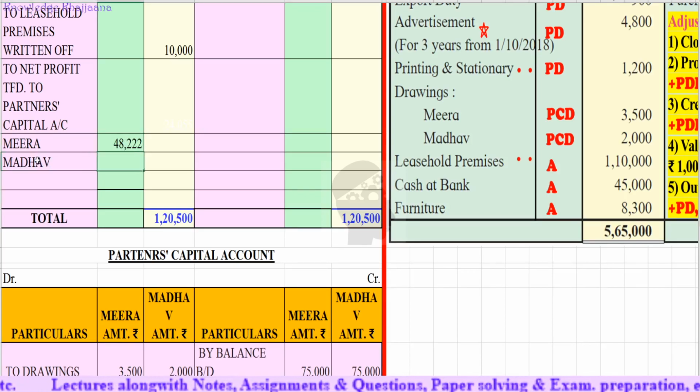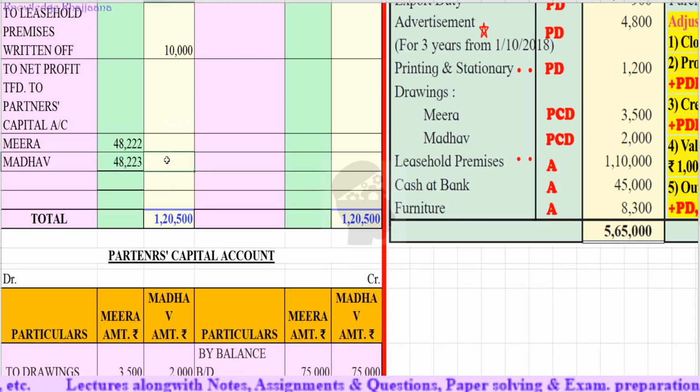Actually, Madhav's share was rupees 48,222 rupees 50 paisa, but we will give him 48,223 rupees. Okay, for 48,223 rupees. So the total net profit is rupees 96,445.